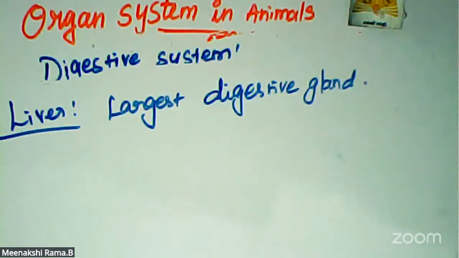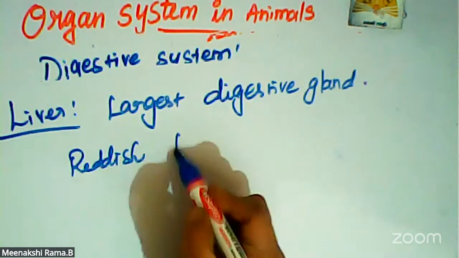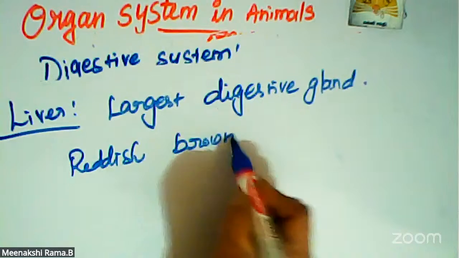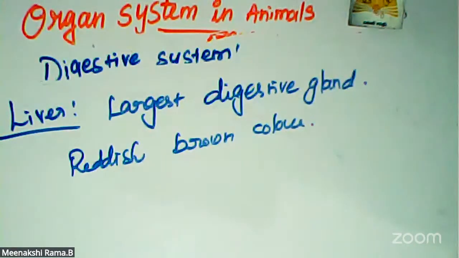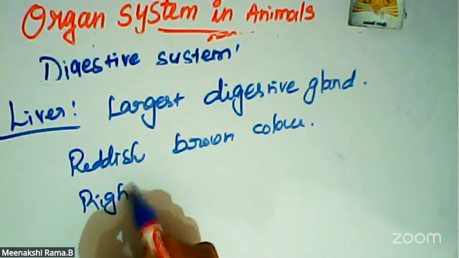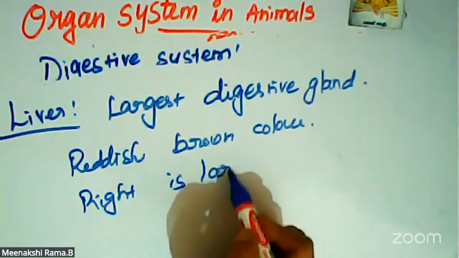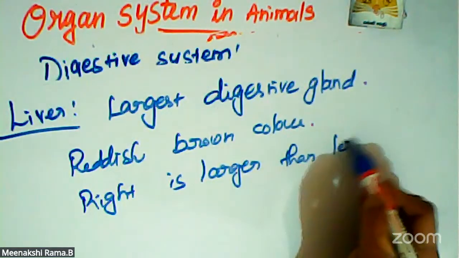It is reddish brown in color. It is divided into 2 main lobes, the right and left lobe. The right lobe is larger than the left lobe.